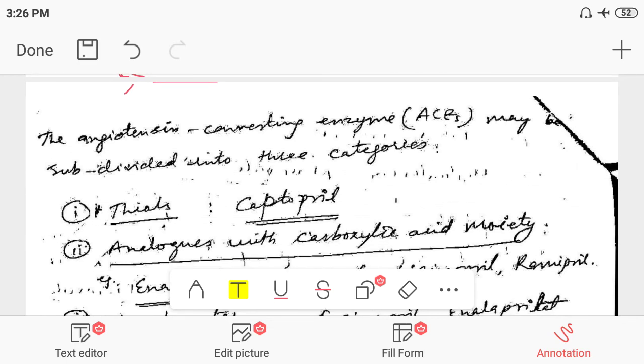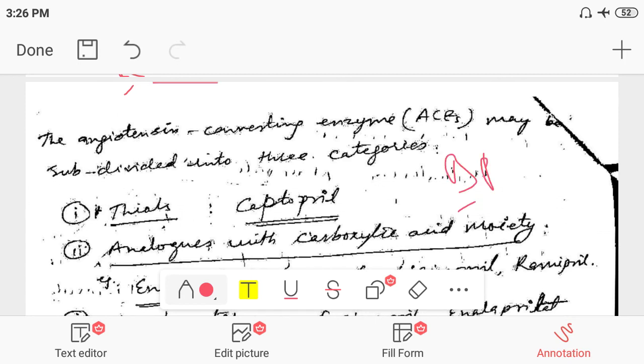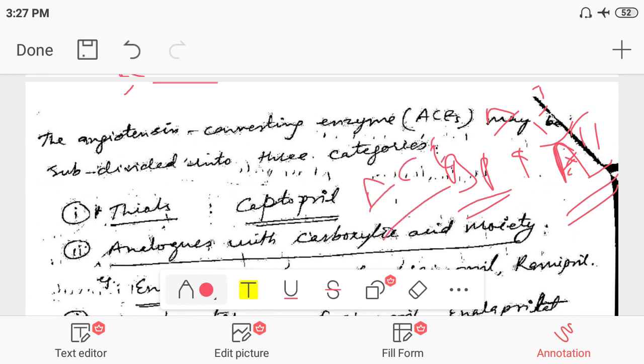So what are the basic things? Our basic aim is to control the blood pressure, and as we have discussed previously, blood pressure will be increased by angiotensin second, which is converted from angiotensin first to angiotensin second by ACE, angiotensin converting enzyme.